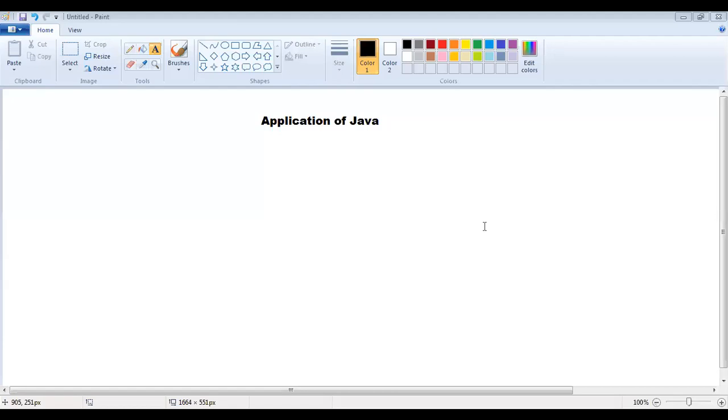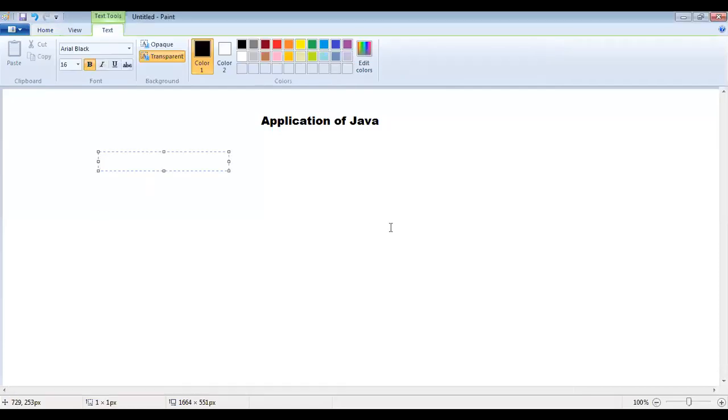Explain about applications of Java. Already I have given clear information about these things. The first thing, Java introduction. The next one, creation of Java.